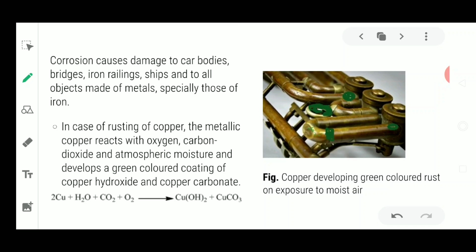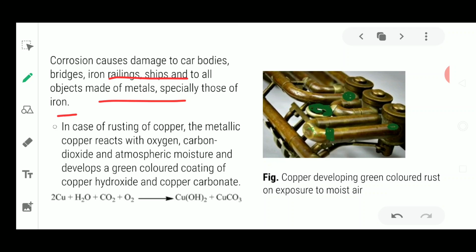So rusting is one case of corrosion, but corrosion can take place on every metallic object. Corrosion can cause damage to car bodies, bridges, iron railings, ships, and all objects made up of metal, especially iron. It is very common in iron because it takes place very rapidly in iron objects.